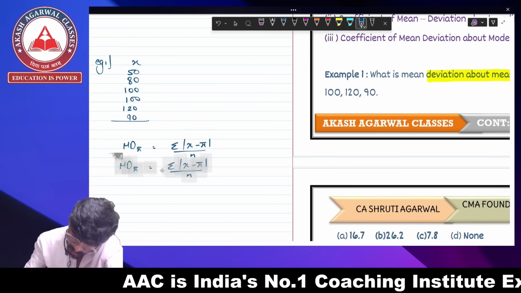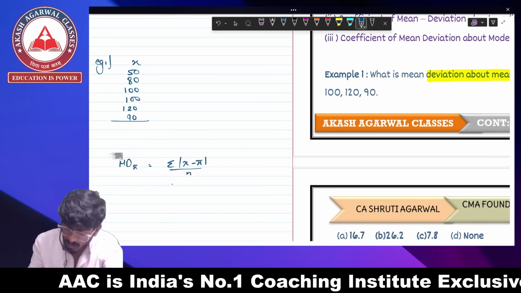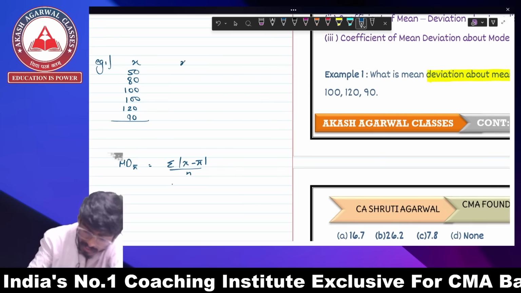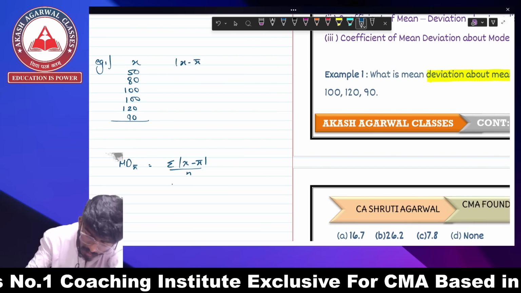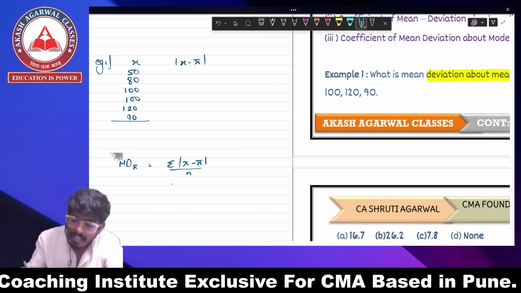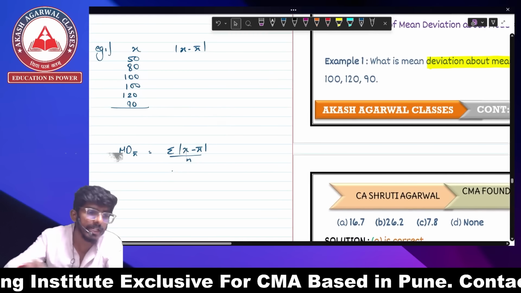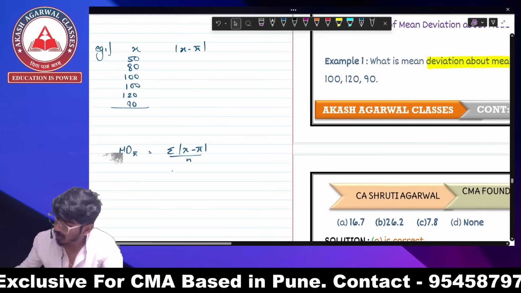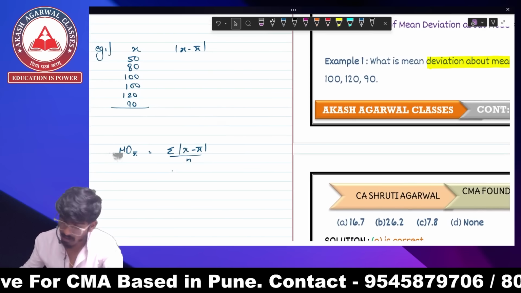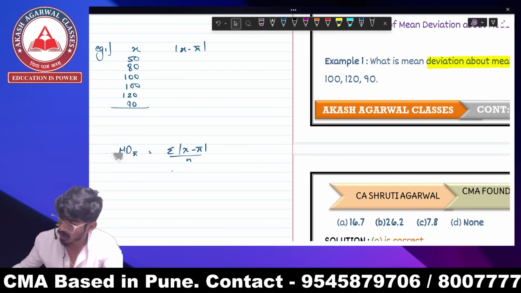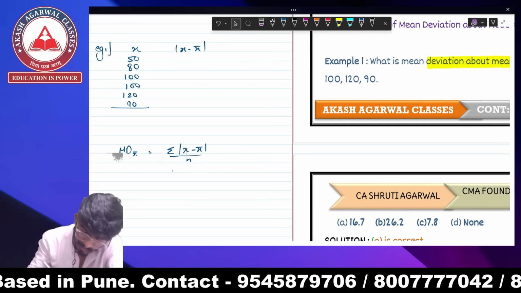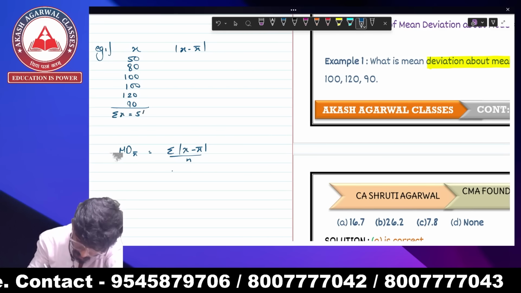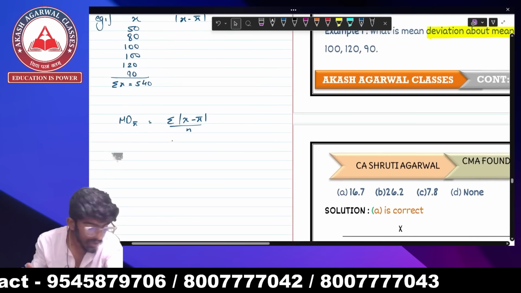So after looking into the formula, what do we need here? We need x minus x bar. For that, we need x bar. And how do we calculate x bar? We calculate x bar by finding the mean. It is going to be 50 plus 80 plus 100 plus 100 plus 120 plus 90. The summation of x is 540.